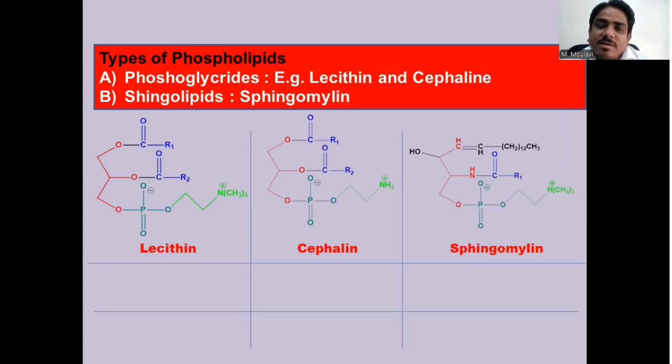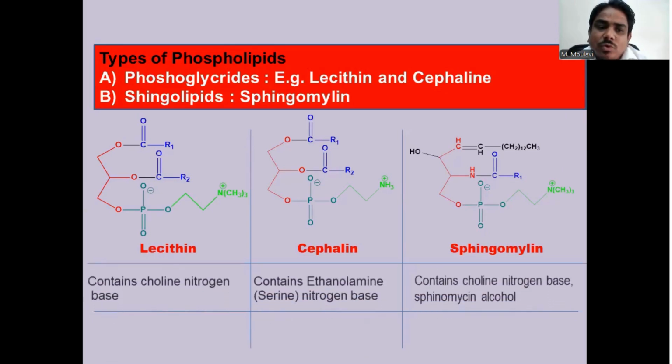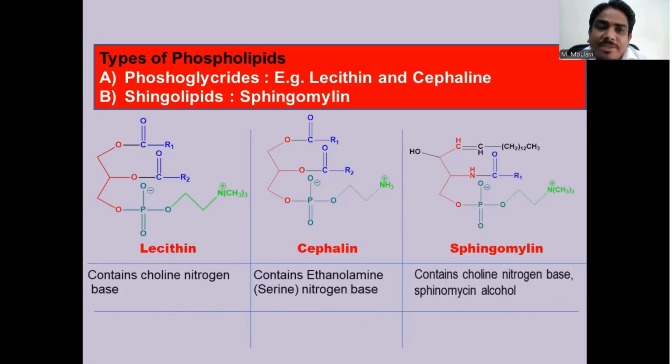About the lecithin, what are the components of this? This phospholipid contains the glycerol and the choline as a nitrogen base. Lecithin contains the choline nitrogen base. Cephalin contains the glycerol alcohol and the serine or ethanolamine nitrogen base.